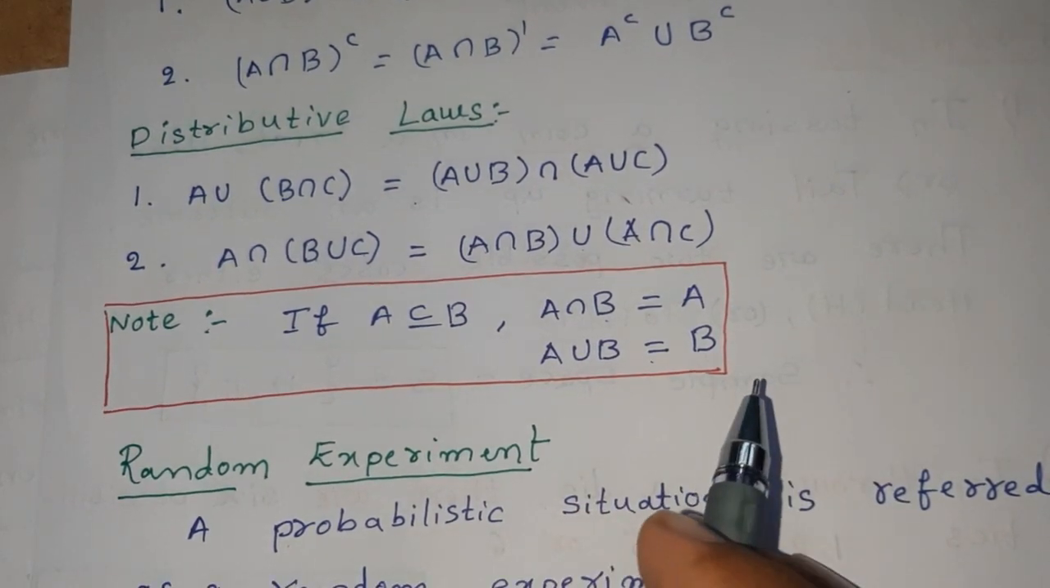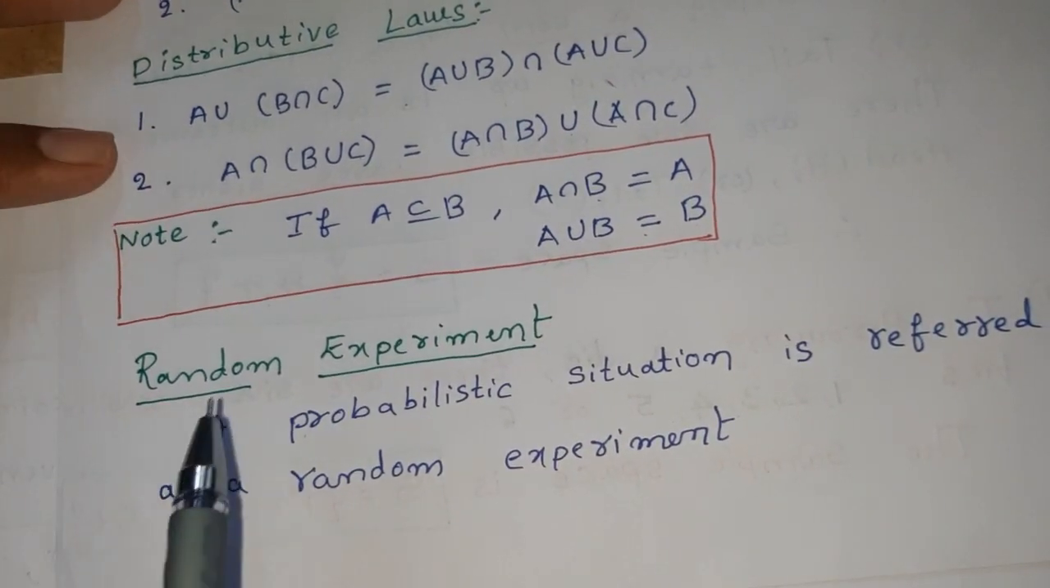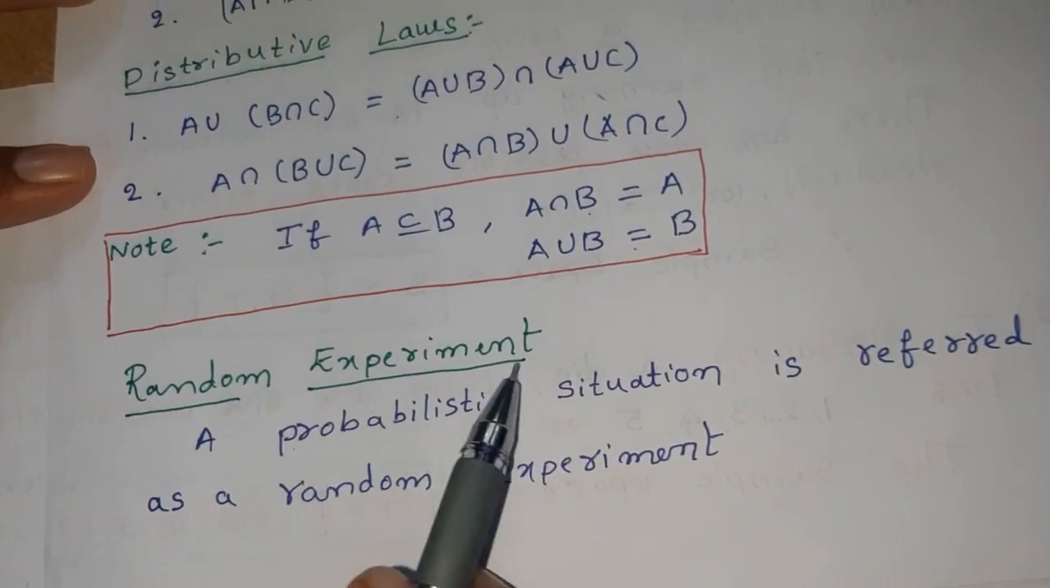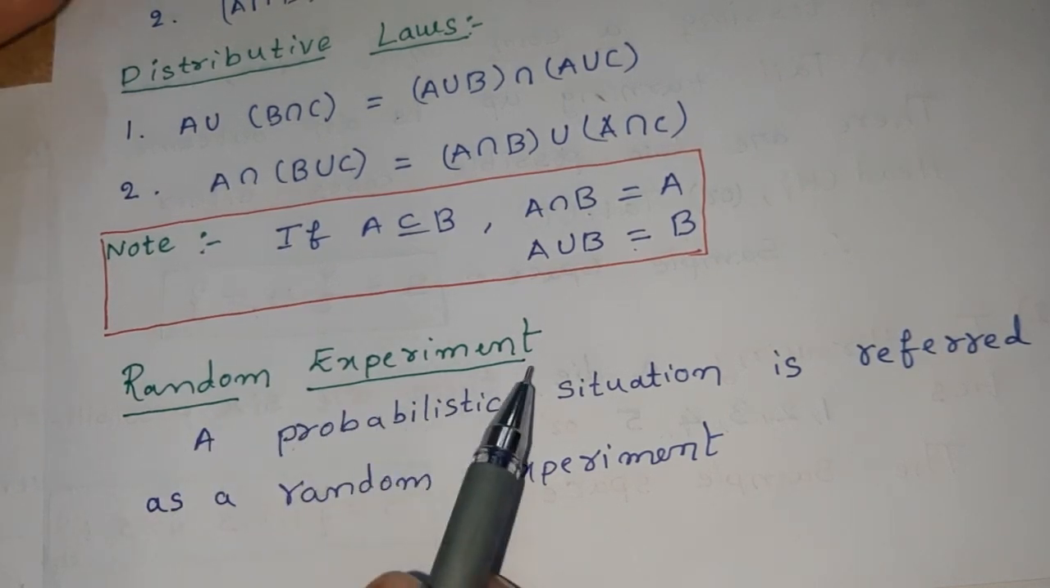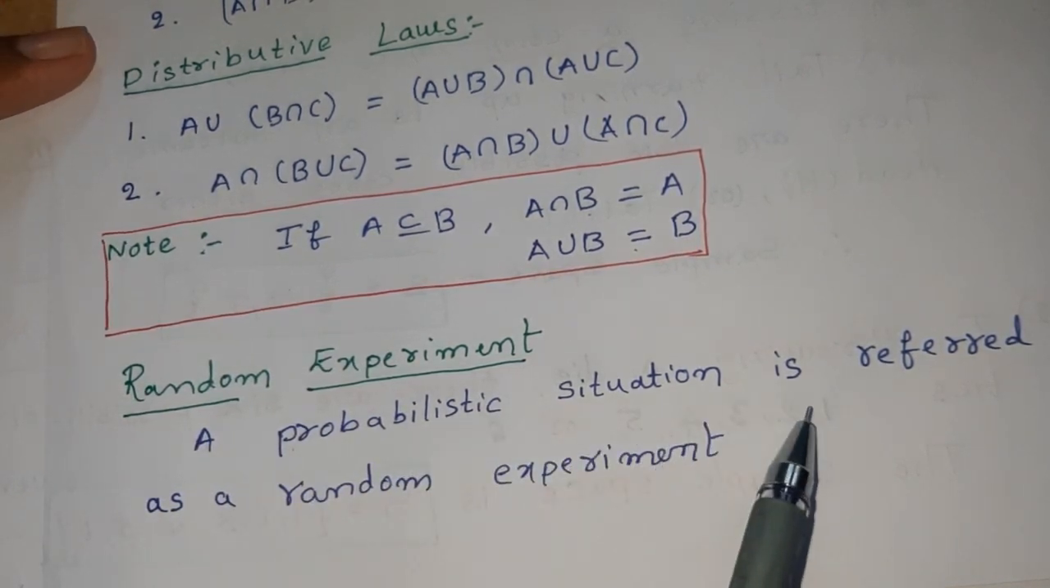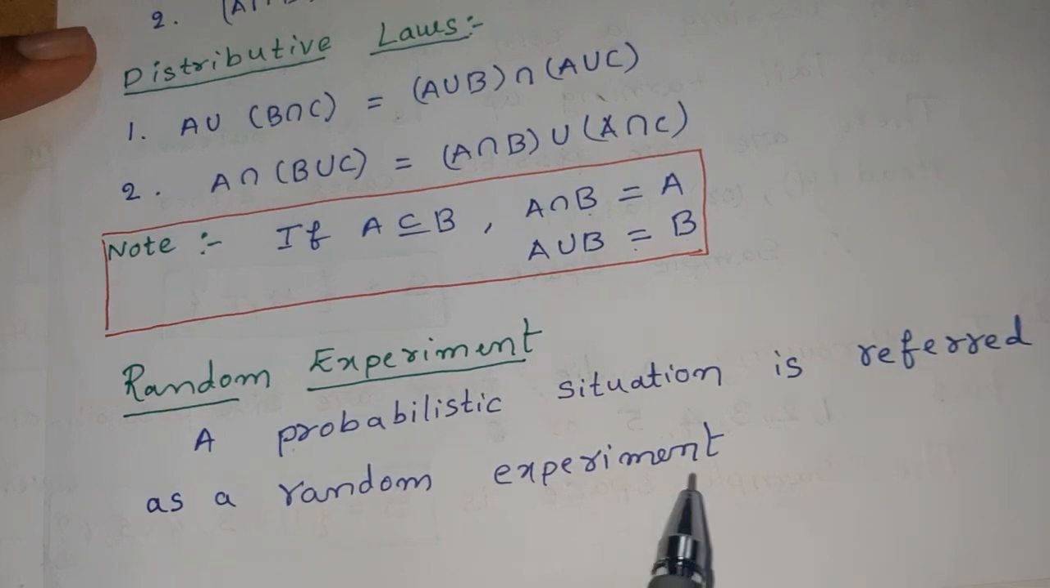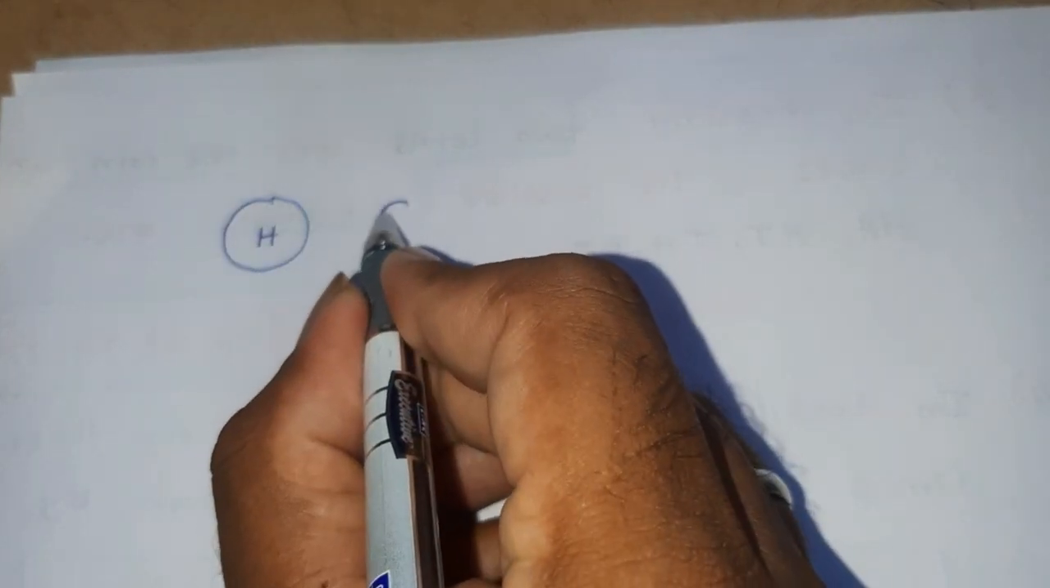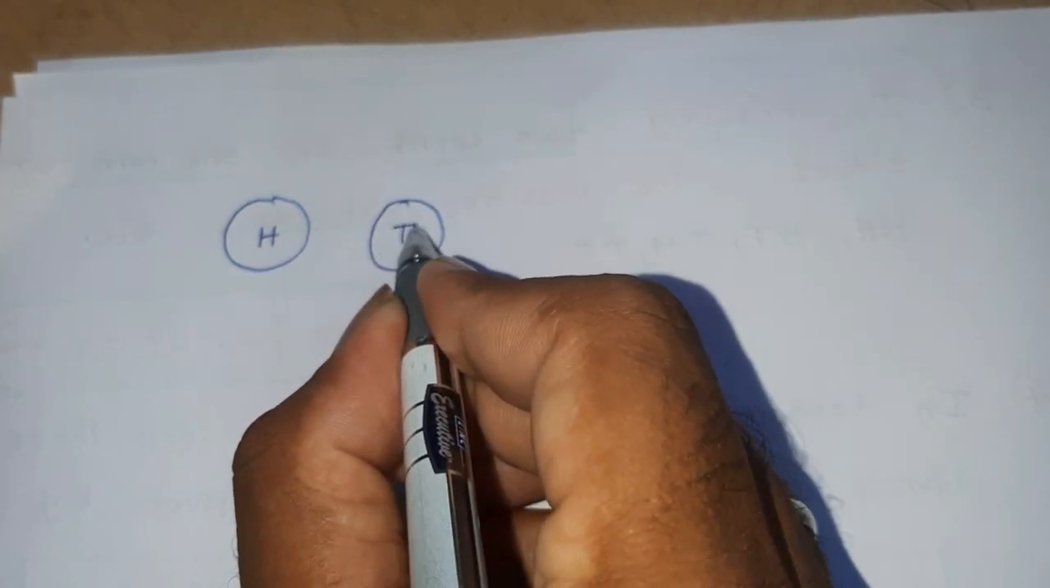Now, what is meant by random experiment? A probabilistic situation is referred to as a random experiment. For example, let us choose a coin. There are two faces regarding this coin. It may be head or tail. Two faces are there.